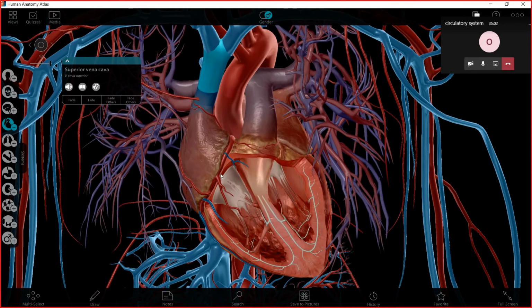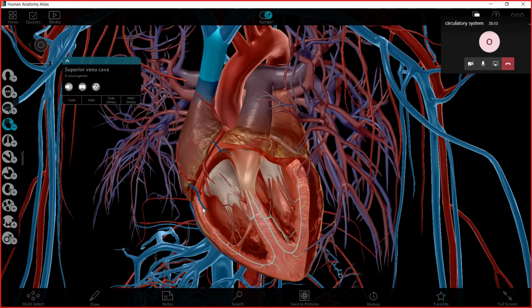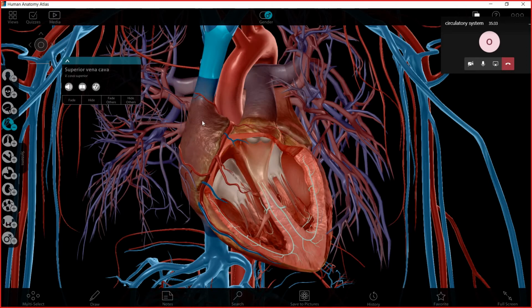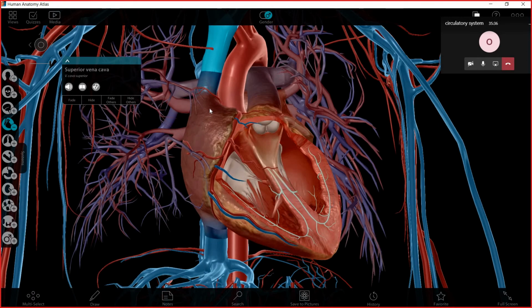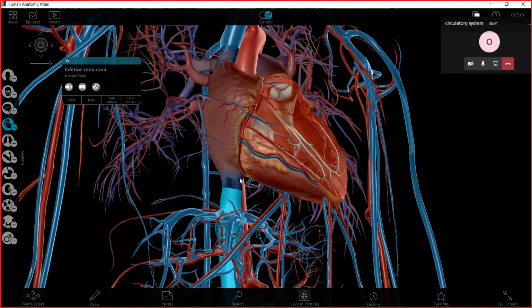Yes, of course, but the superior vena cava collects the veins and the blood from the upper part of the body, and the inferior collects the blood from the lower part. Now we will see the simple function of them. So this is the third vessel that is connected to the heart, which is called superior vena cava. So why superior? Superior comes from super or upper part, because it is related to the upper part of the body. And now this is the fourth one here, lower here.